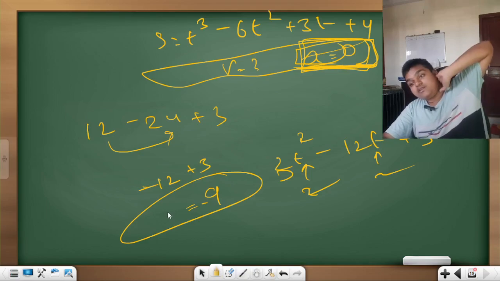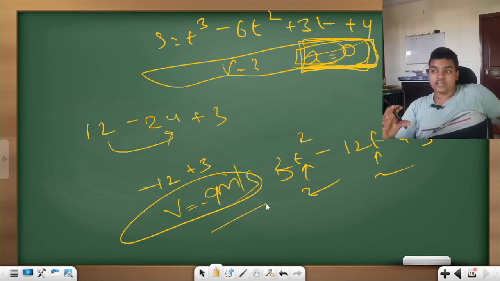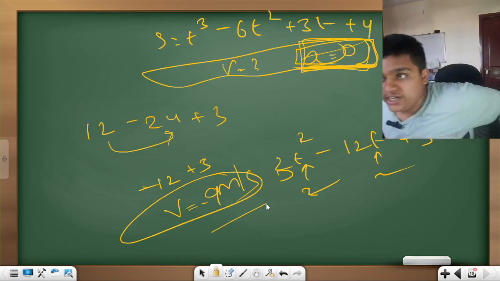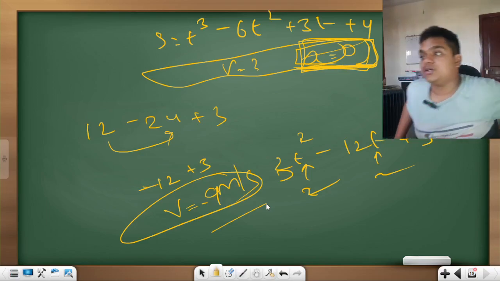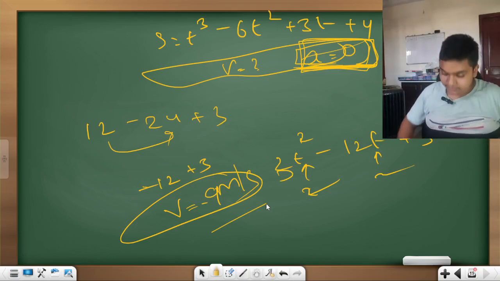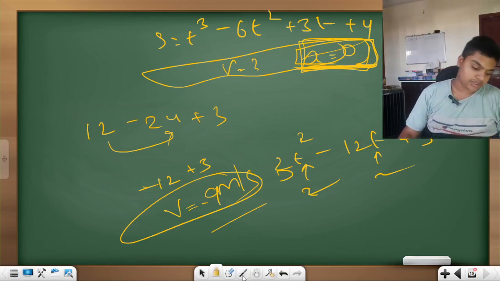Minus 9 is your velocity, minus 9 meter per second. With this velocity, the particle is moving when its acceleration is 0. Okay, right? These are some questions on differentiation with kinematics which we have solved today.